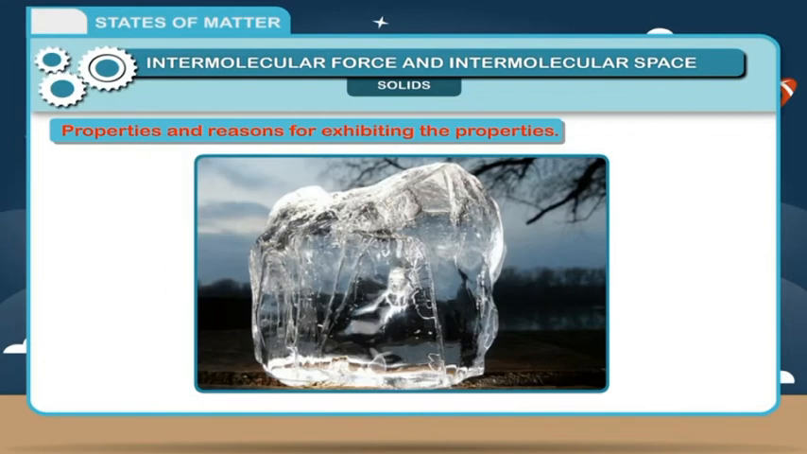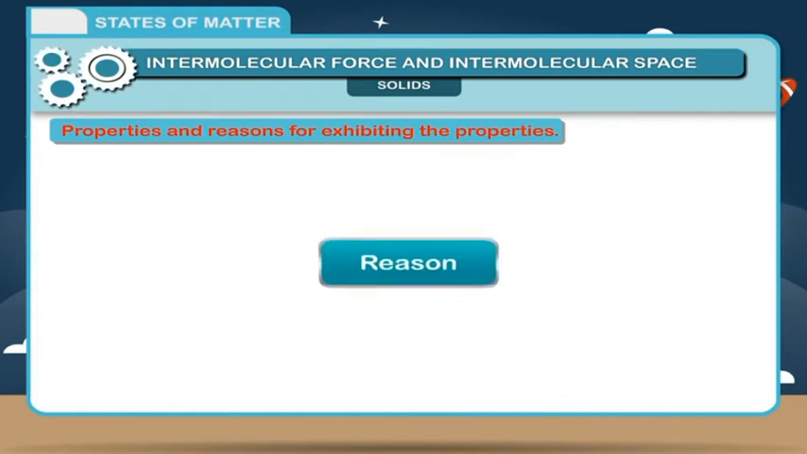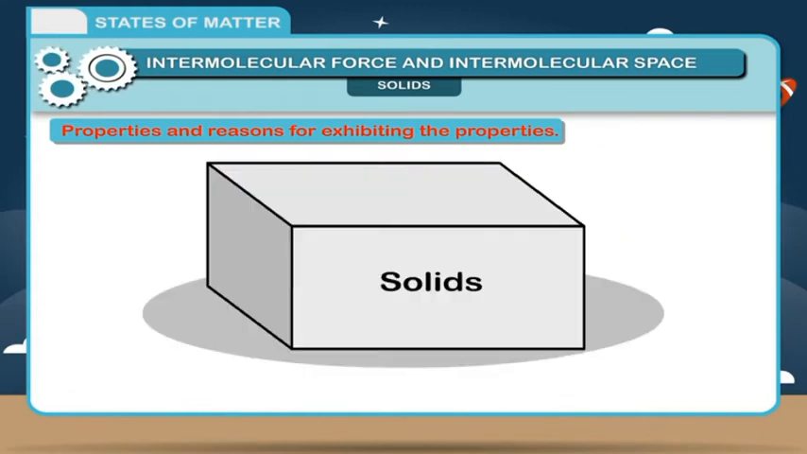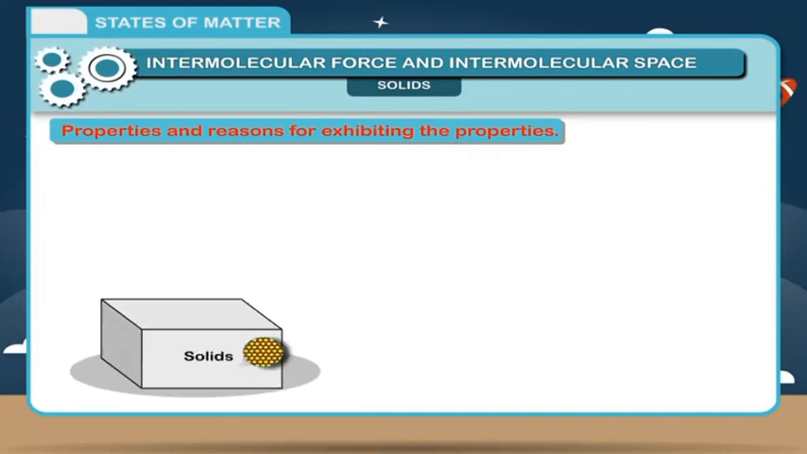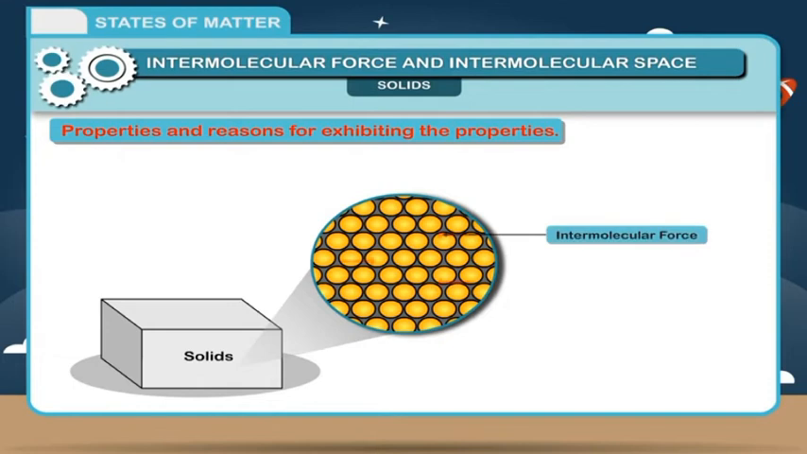1. Solids have a definite shape and occupy a definite space. That is, solids have a fixed volume. Reason: since molecules are closely packed in a solid, they have least intermolecular space and strong intermolecular force of attraction. They cannot move from their place, giving solids a definite shape and volume.